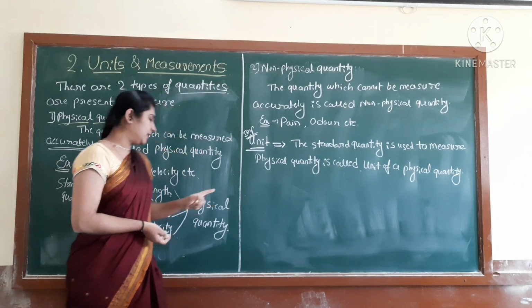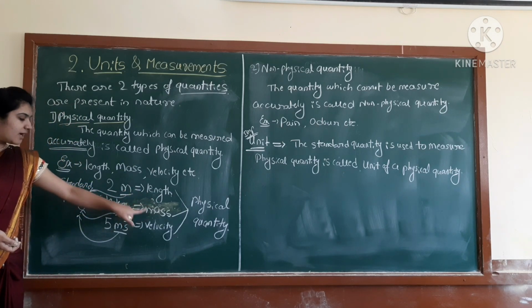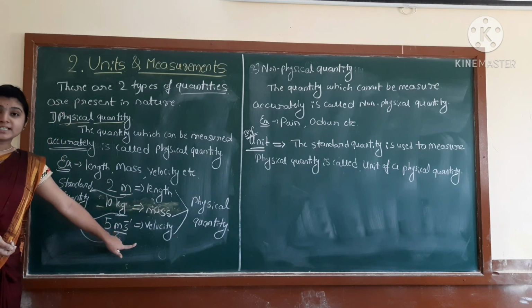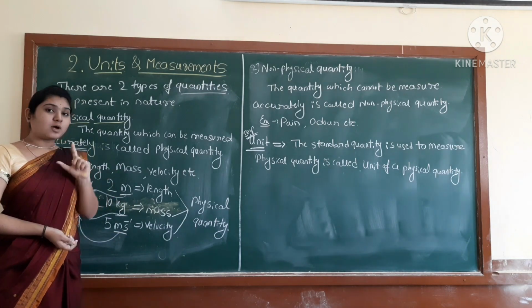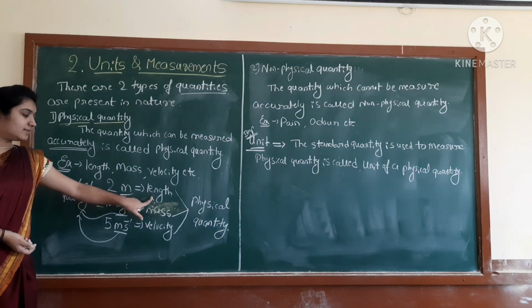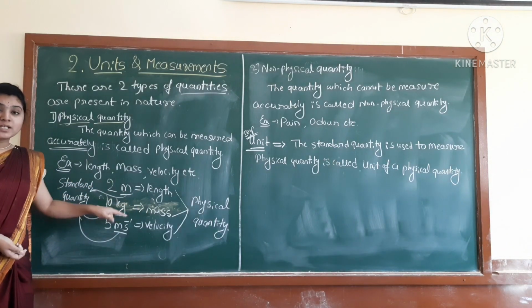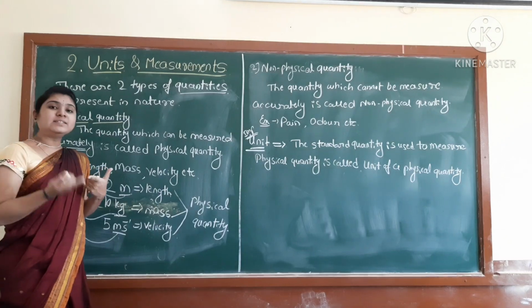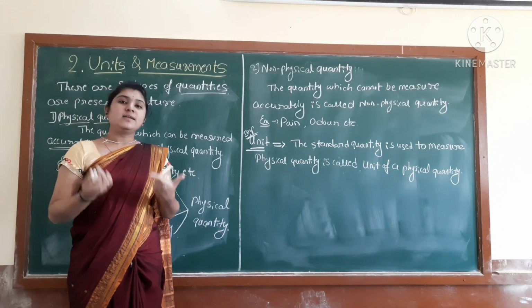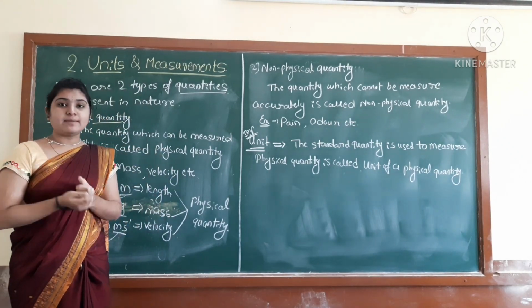Correct, students? See here, length is having the unit meter, mass is having the unit kg, velocity is having the unit meter per second. But students, just observe here, the length is having meter, mass is having kg. Whether they both are having same or different? Of course different it is. Correct? So every physical quantity is having different units. Right? No one is having the same units.